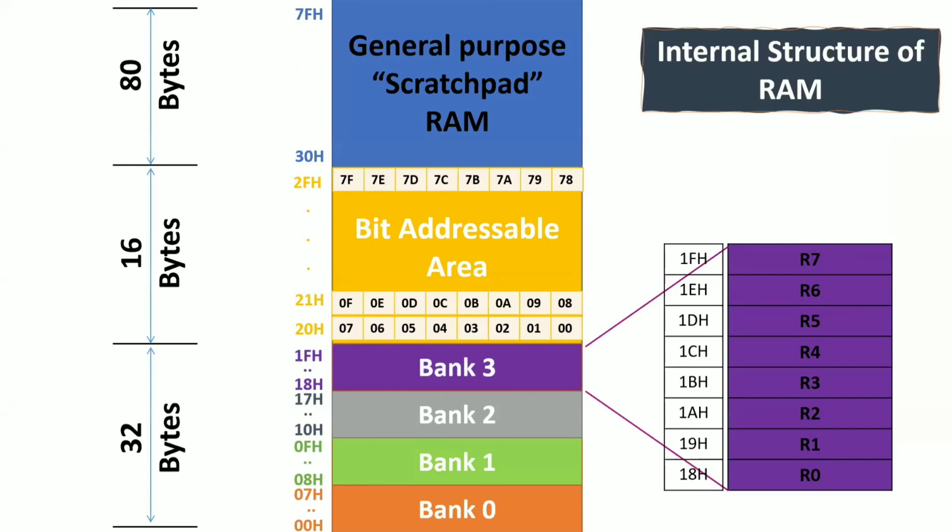That means the stack memory can occupy any memory location except bank 0. Why bank 0? I will tell you: by default, bank 0 is the default bank. The processor cannot change it, and we also cannot access it directly. We cannot change the information in bank 0 directly. So except bank 0, the remaining locations can be occupied by the stack memory. That means we can create the stack among different address locations. There is no fixed starting address location and no fixed ending address location of your stack memory. So that is stack memory. It is also a temporary memory. Now which principle is it following?